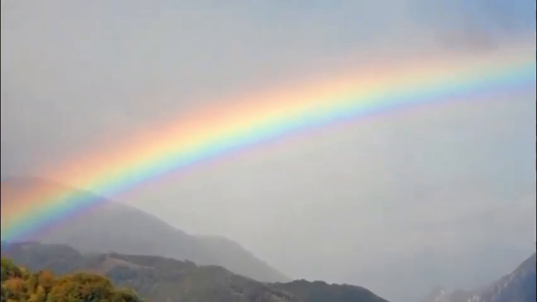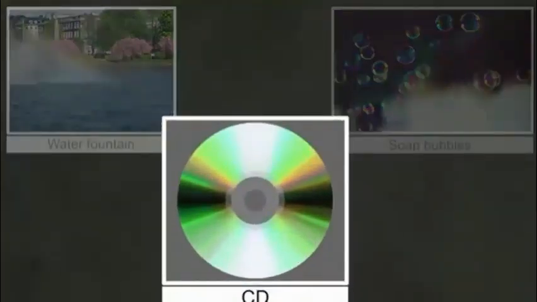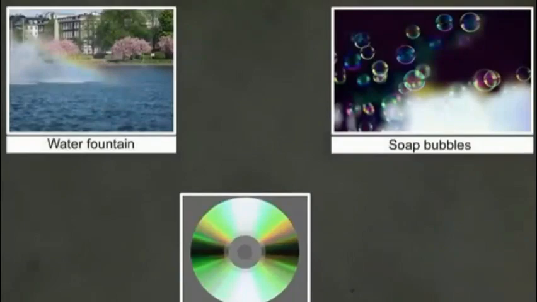Dispersion of light not only results in the formation of a rainbow, but we can see this effect in day-to-day life as well. For example, the beautiful bands of color we observe in water fountains, soap bubbles, and CDs are due to the dispersion of light.